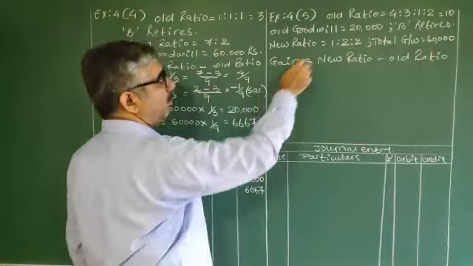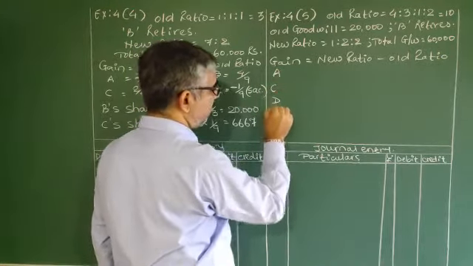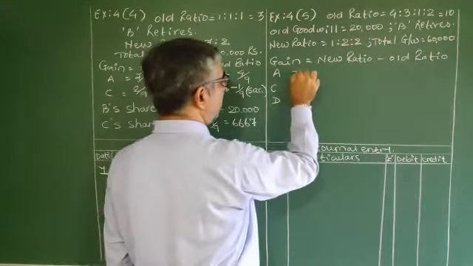Clear? Now, B is retiring. So R, T, and S, for three partners, we are going to find gain.